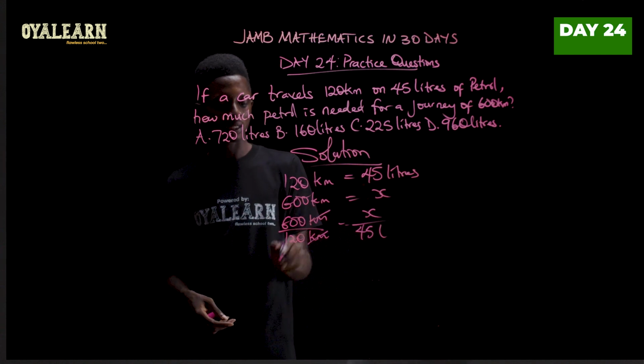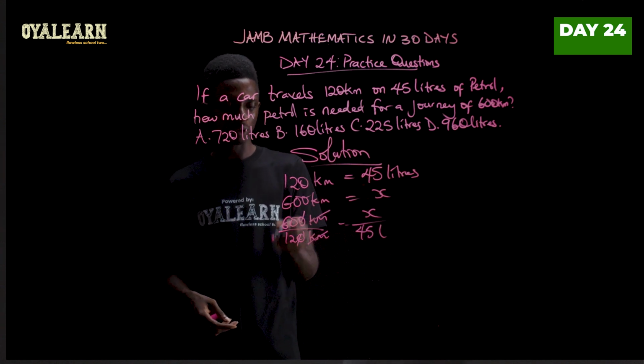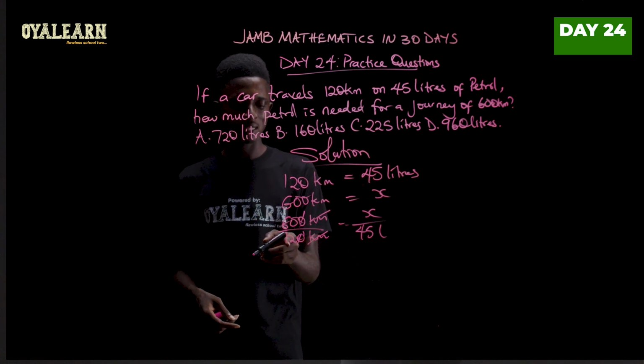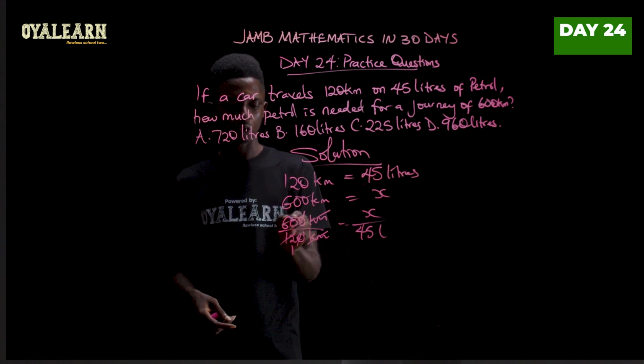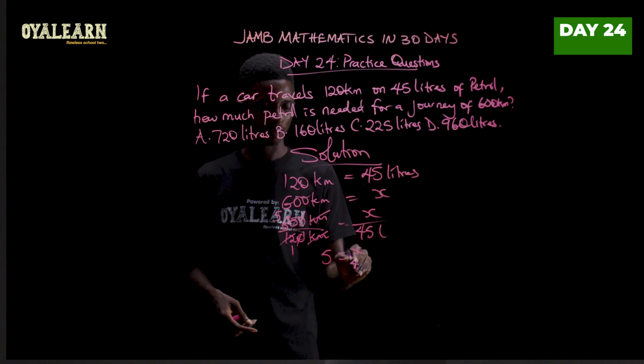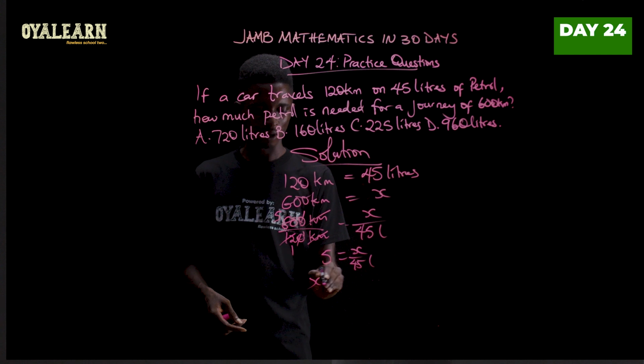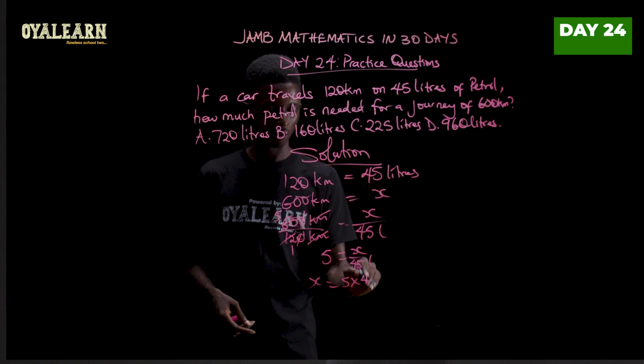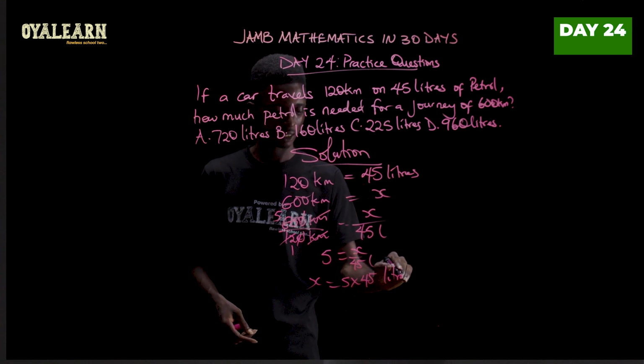So kilometers cancel kilometers, 0 cancel 0. Now we have 60 over 12. Now 12 here 1, 12 here would be 5. So we have that 5 equals X over 45 liters. So X would then be 5 times 45 liters.